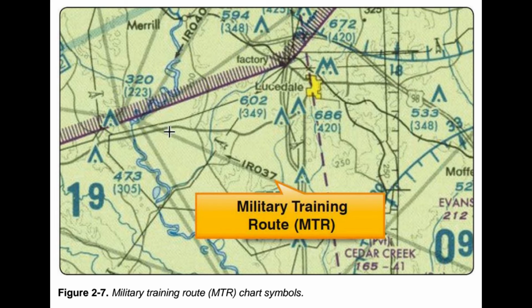Figure 2.7. MTRs with no segment above 1,500 feet AGL are identified by 4-number characters, e.g., IR 1206, VR 1207. MTRs that include one or more segments above 1,500 feet AGL are identified by 3-number characters, e.g., IR 206, VR 207. IFR low altitude en route charts depict all IR routes and all VR routes that accommodate operations above 1,500 feet AGL. IR routes are conducted in accordance with IFR regardless of weather conditions. VFR sectional charts depict military training activities such as IR, VR, MOA, restricted area, warning area, and alert area information.